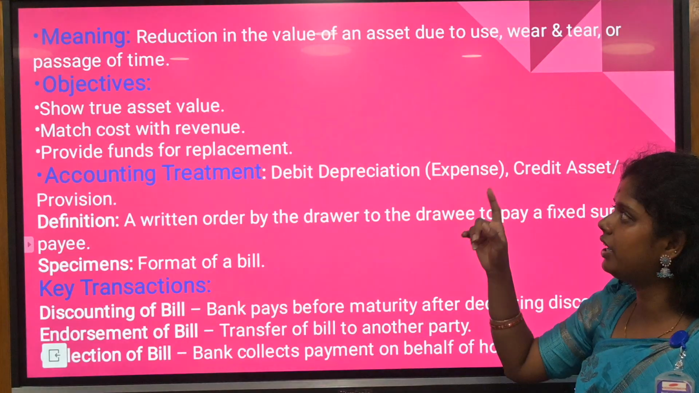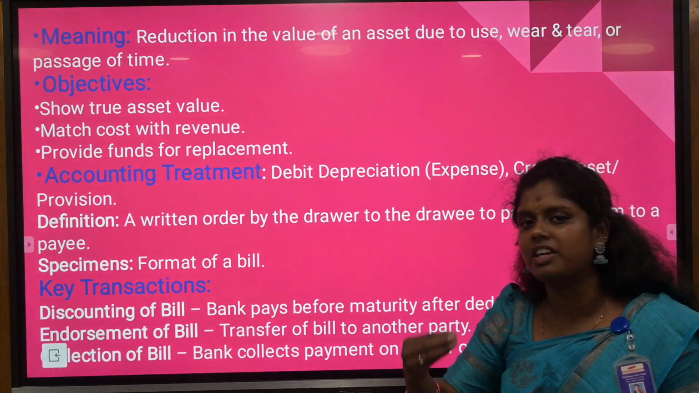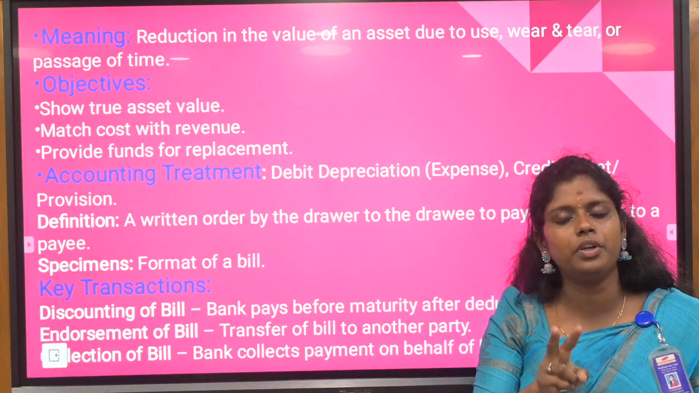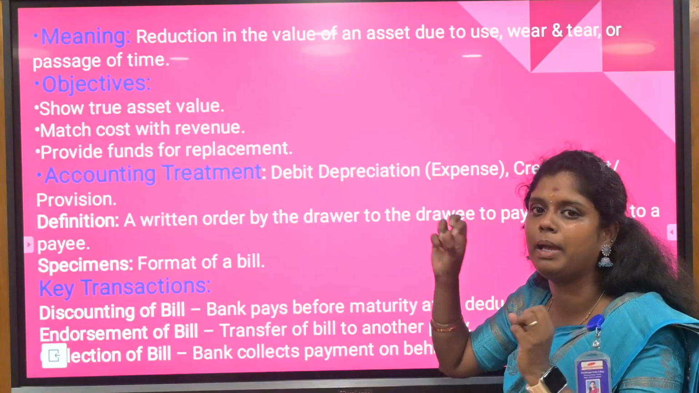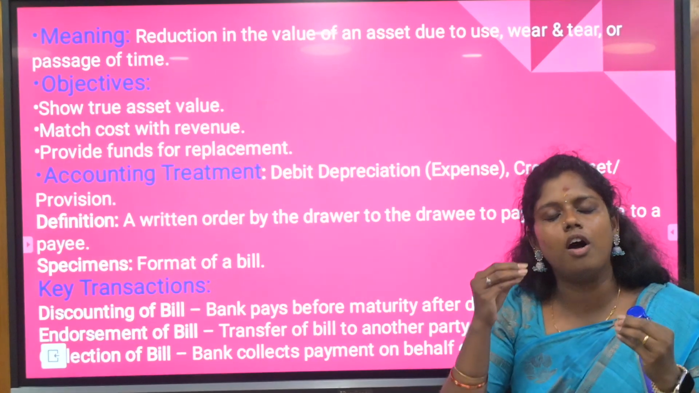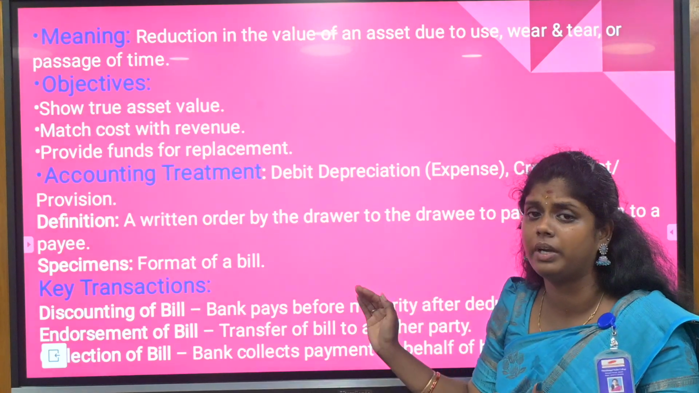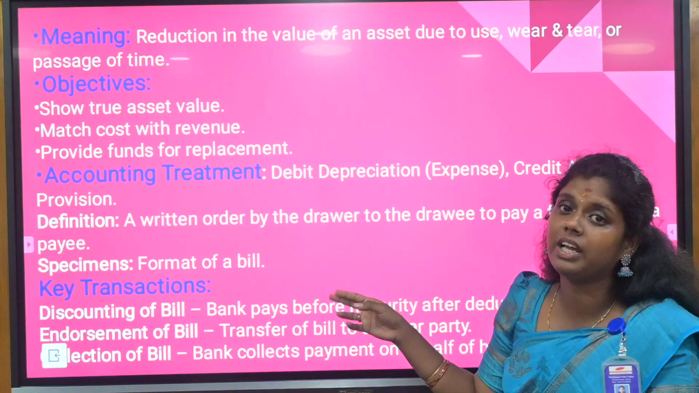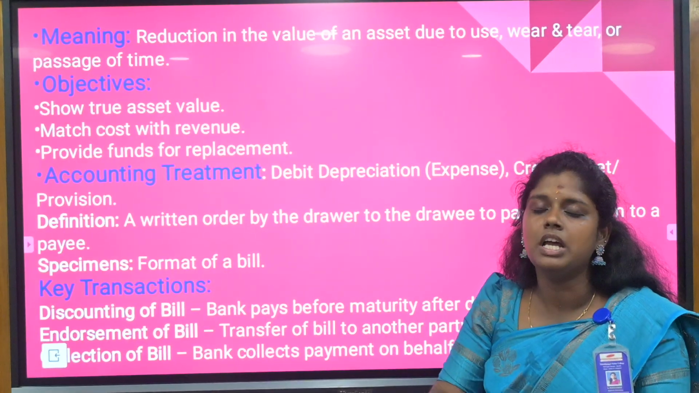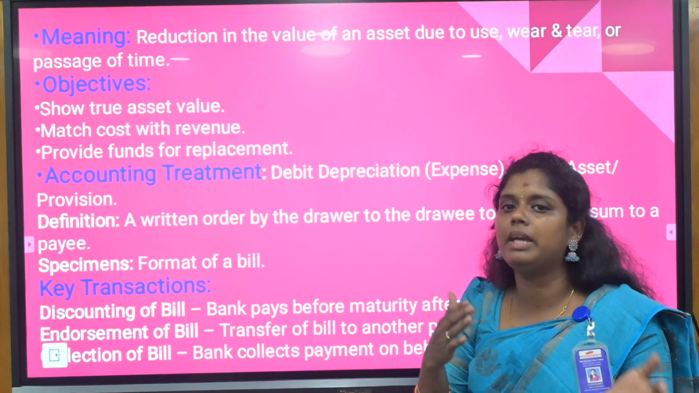So the reduction in the value of an asset due to use, wear and tear is nothing but depreciation. The meaning is very important. You need to know how you are going to present the paper with these kinds of answers. Don't forget to give the 2 marks. Always concentrate on 2 marks also in the theory part of your financial accounting, because financial accounting is going to be very hectic for you once you do not understand the concept. So try to understand the concept initially and then move to your upcoming sessions.